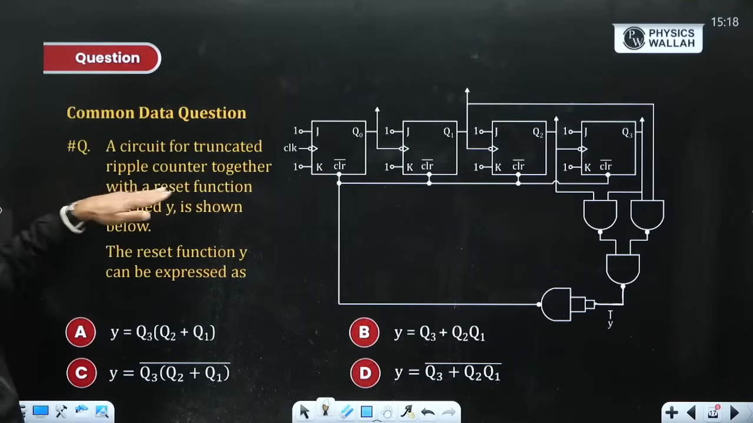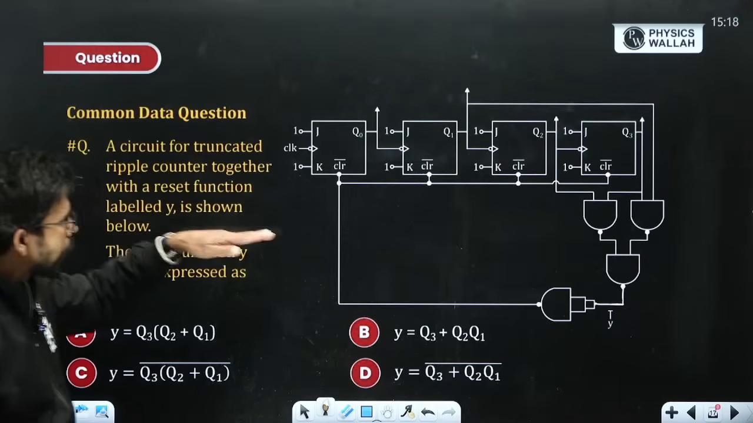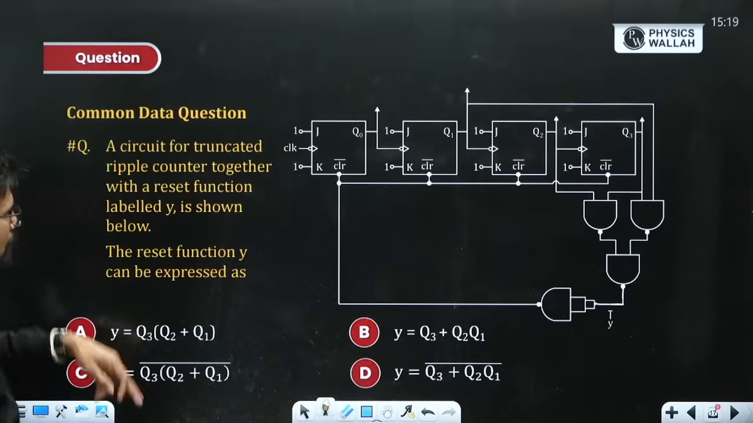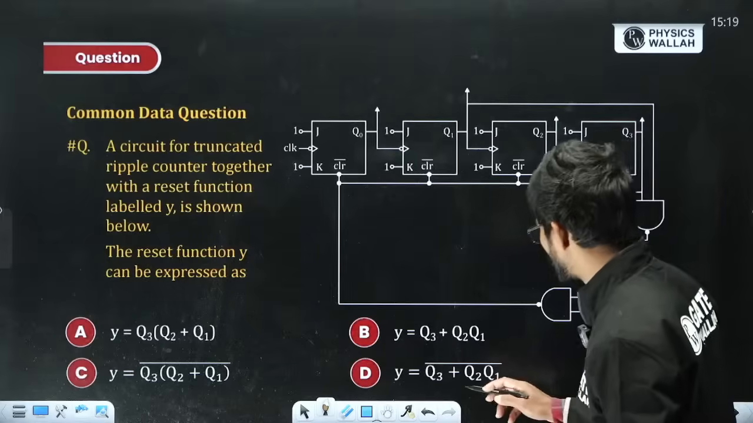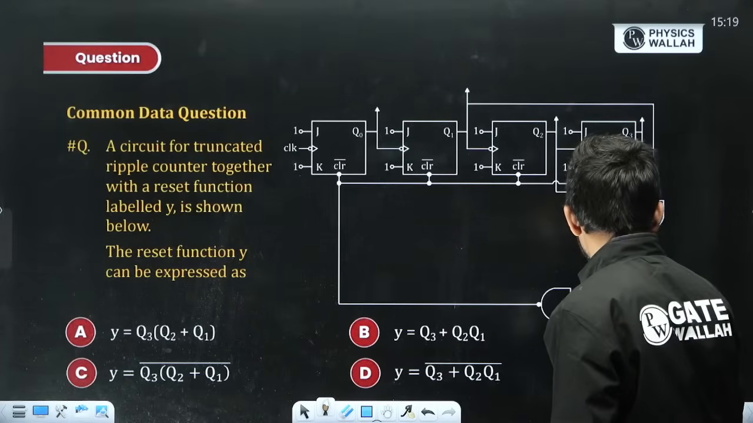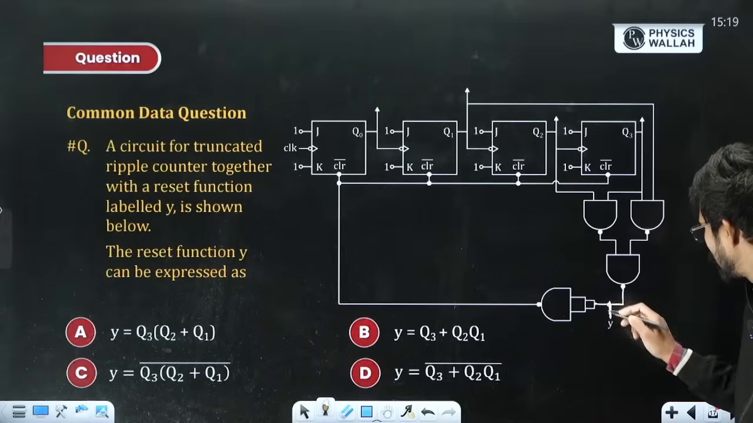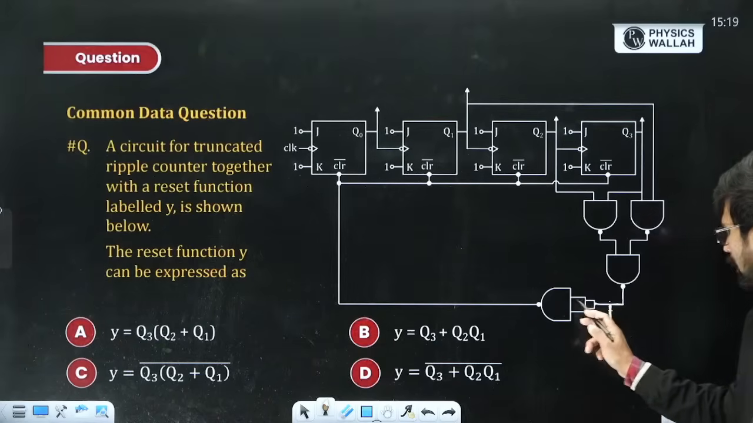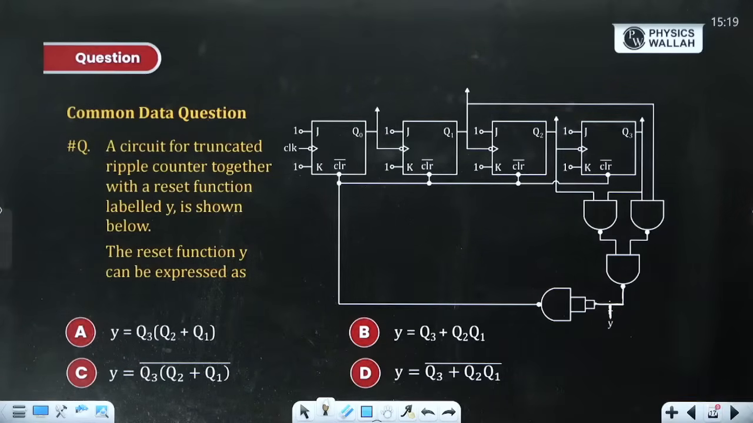So a circuit for truncated ripple counter together with a reset function labeled Y is shown below. The reset function Y can be expressed as... this is Y. You are asked to find out this Y. What is this Y? This output is Y only. So this is Y, and Y is applied to this NAND gate, and this will generate Y bar, which is passed on to clear pins.